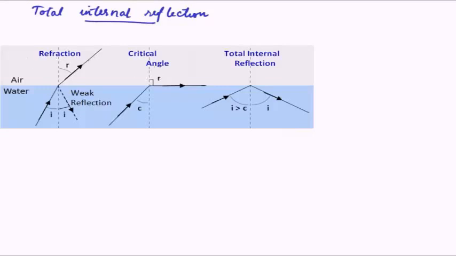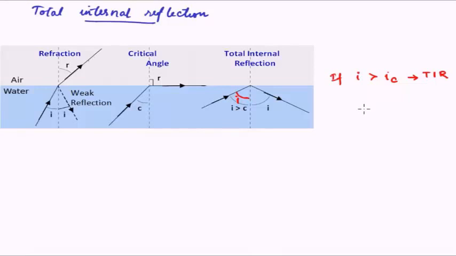So just to refresh the idea, if the angle of incidence, let's call it i, is greater than ic, that is the critical angle, we have total internal reflection. Now what is exactly happening in case of total internal reflection?